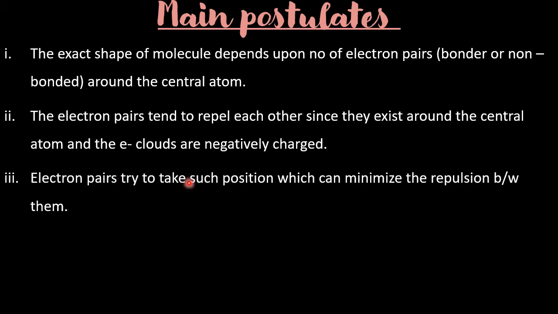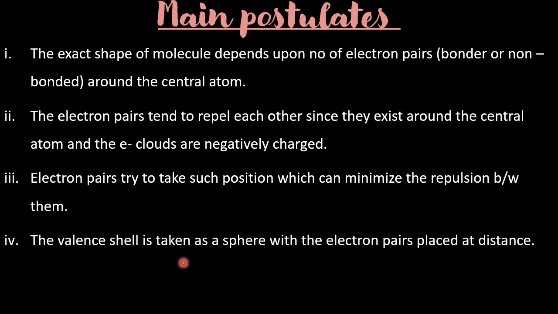Electron pairs try to take such positions which can minimize the repulsion between them. So when they combine, they go for such a shape where they feel that in this shape we are having minimum repulsions, and that is the most stable. So the chemical bonding mantra is what? Least repulsion, most stability.